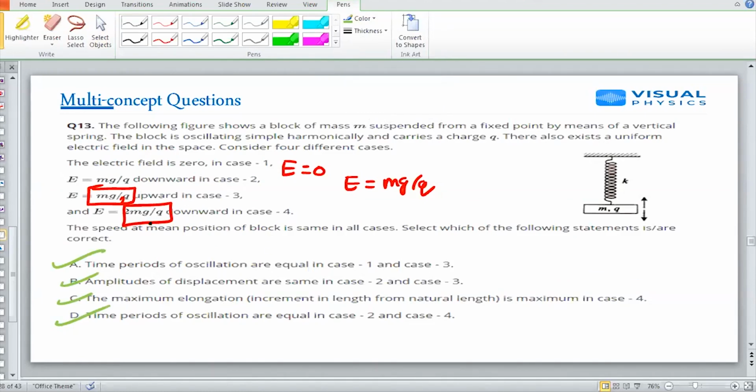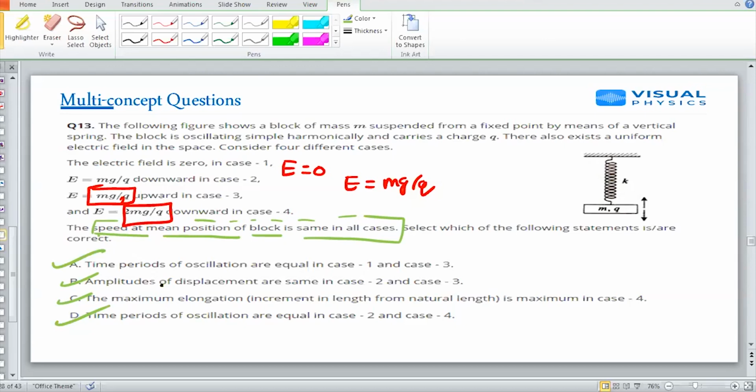Because it is saying the speed at the mean position of the block is the same in all cases. So even though an external force is applied, the question itself mentions that the speed at the mean position is the same, whether I apply mg by q, 2 mg by q, mg by 2q, doesn't matter.